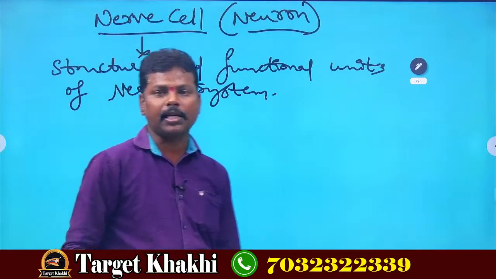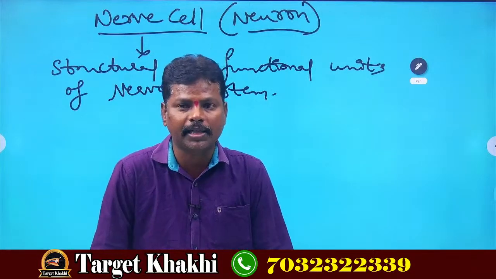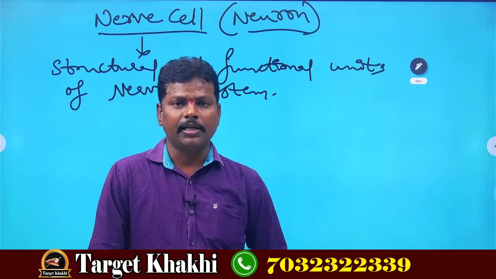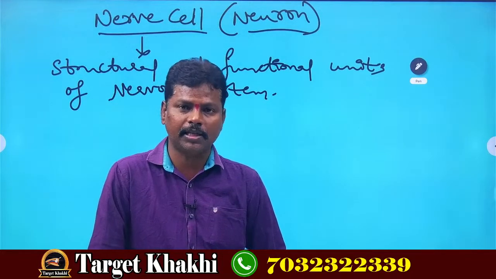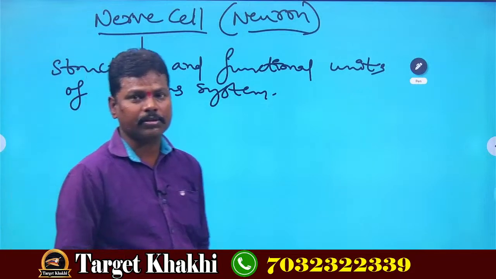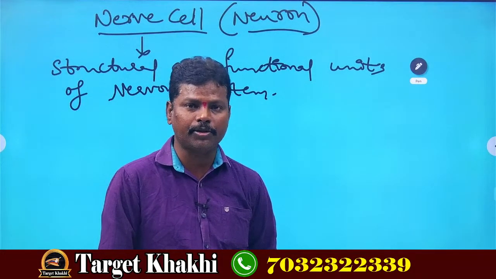Actually, how many nerve cells are there in our body? And what is a nerve cell actually? It is the longest cell in our body. But it cannot reproduce. All cells can reproduce, but only the nerve cell cannot reproduce.